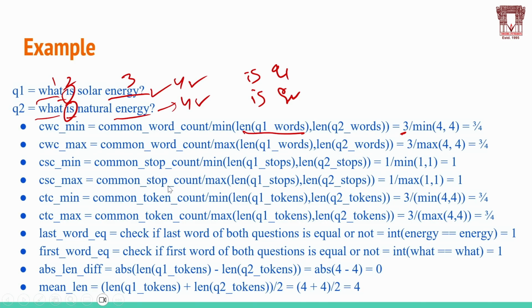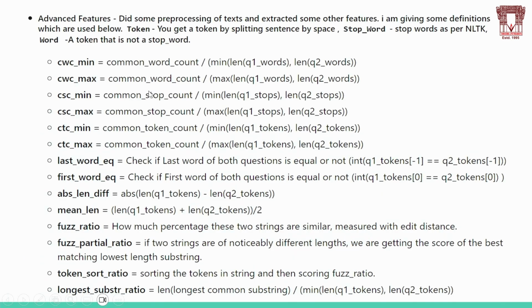Common stop count is 1, max of 1 and 1. And common token count: how many tokens will be there? 1, 2, 3, 4 tokens will be there. The difference between tokens and the others: a token is splitting the sentence into tokens.